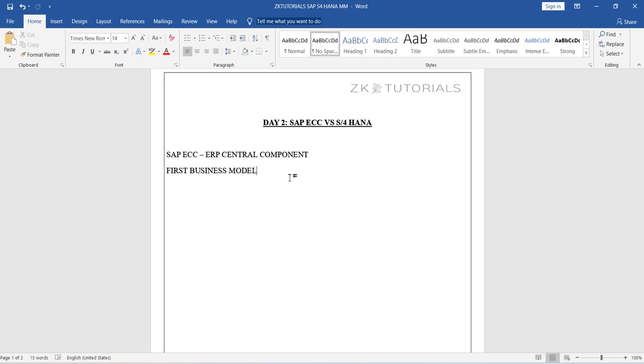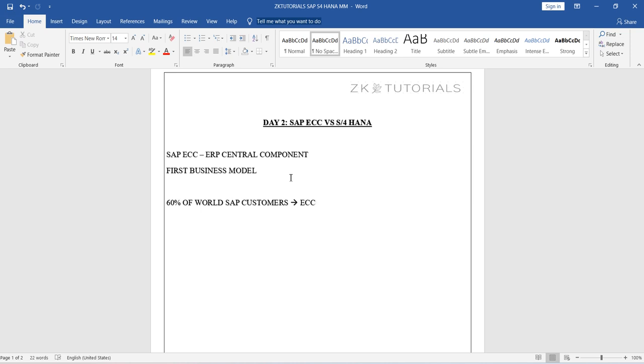ECC became the first business model and one of the most successful products in SAP. How successful? Almost 60% of the world's SAP customers are still using ECC. You can understand the success rate of this because it was launched in 2000 and stayed in the market for almost 15 to 20 years. In those 20 years there was no other SAP product to compete with it. That is why ECC became such a successful product.